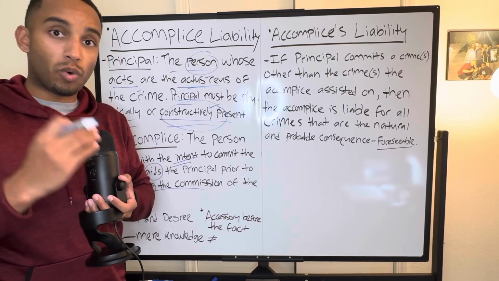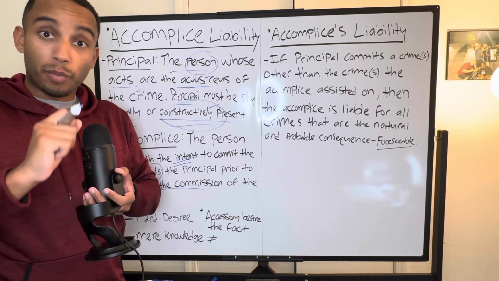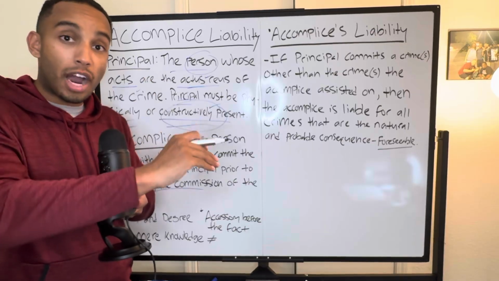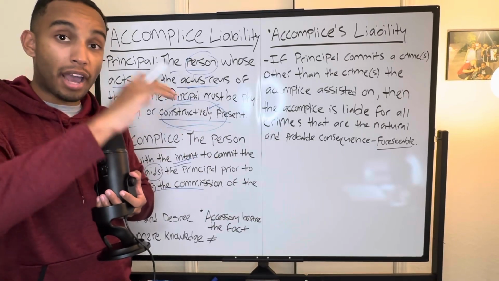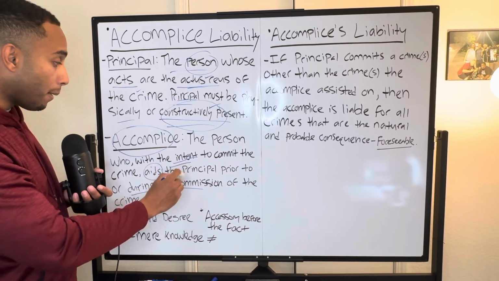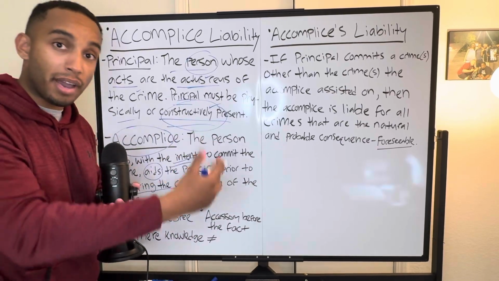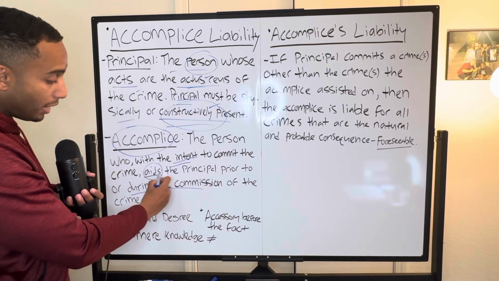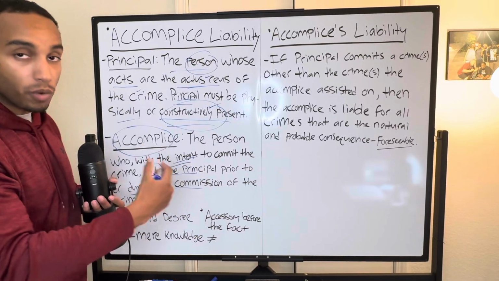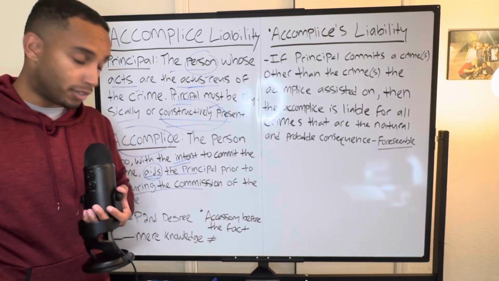An example is that let's say Riley and Israel, they want to rob the bank. Riley is the getaway driver. He drives Israel to the bank, and Israel is the principal. He commits the actual robbery while Riley drove him to the actual bank. That's an example of him being an accomplice because Riley, yes, he had the intent for Israel to commit the crime because, again, they made this agreement to go to the bank and he drove him there. But he gave Israel aid to commit the crime because Israel's the principal in this case because he drove Israel to the bank. That's an example of Riley being an accomplice under this analysis.